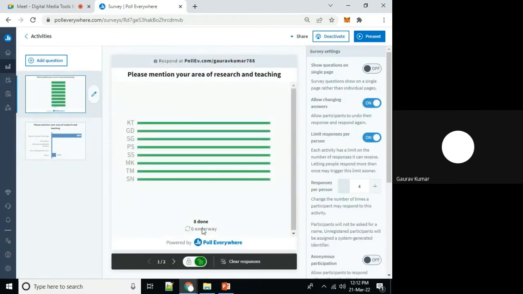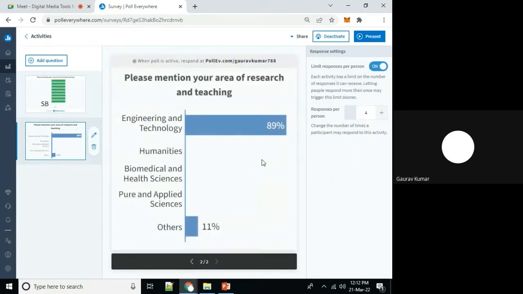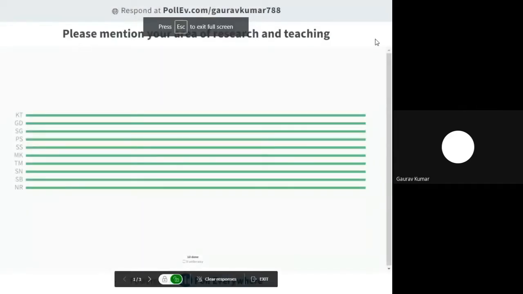And I can see how many participants are currently accessing it. Now you can see 89% engineering and technology. We can put it in presentation mode simply by clicking this present button at the top right.